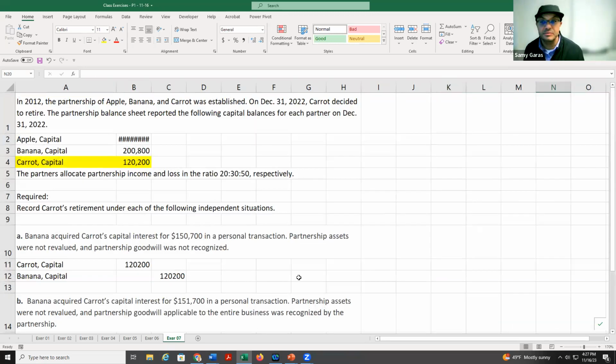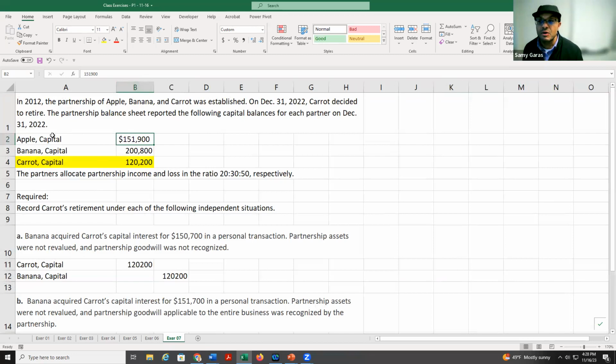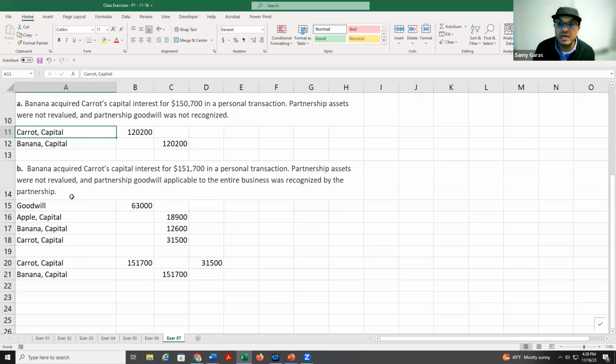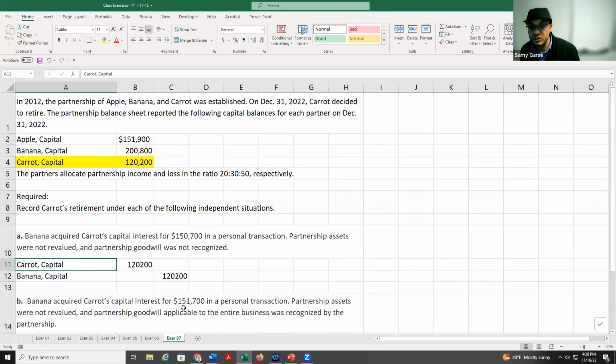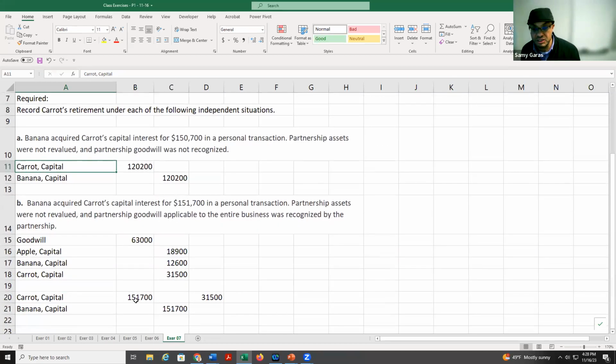The last exercise, which is here, we have also Apple, Banana, and Carrot is leaving. So we say, what will happen if Carrot receives some money from Banana without going to the company? Then we remove the capital of Carrot, 120 to 100, which is here. And then we credit Banana by the capital, and we don't care about the cash, 150,700. Why? Because the transaction goes between partners without passing to the company. The last one is the goodwill. So here he's going to take 151,700, which is here.